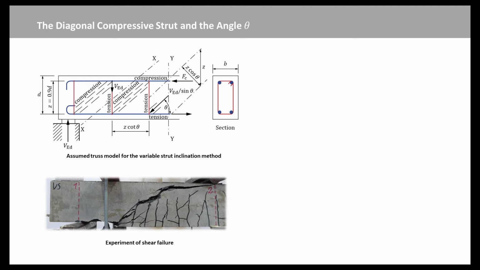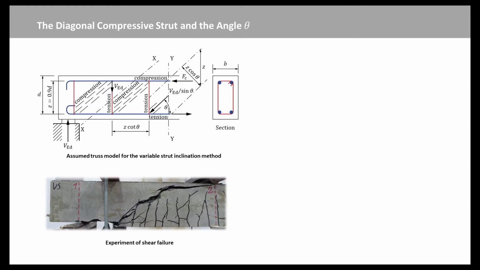First, we will discuss the diagonal compressive strut and the angle theta. The shear force applied to the section must be limited so that excessive compressive stresses don't occur in the diagonal compressive struts, leading to compressive failure of the concrete. Thus, the maximum design shear force VRd,max is limited by the ultimate crushing strength of the diagonal concrete member in the analogous truss and its vertical component.